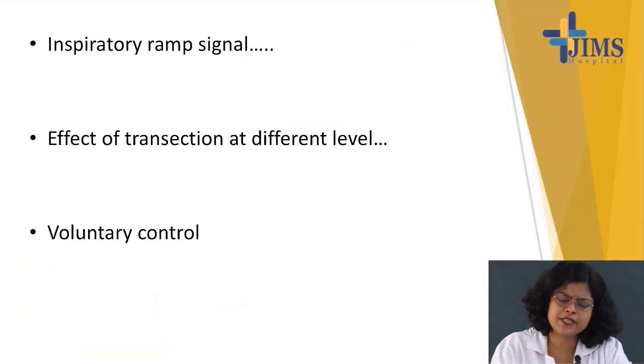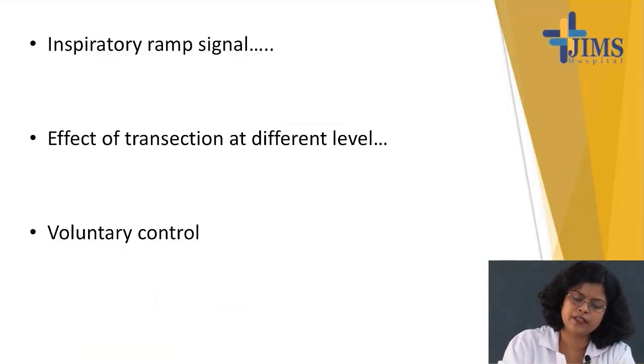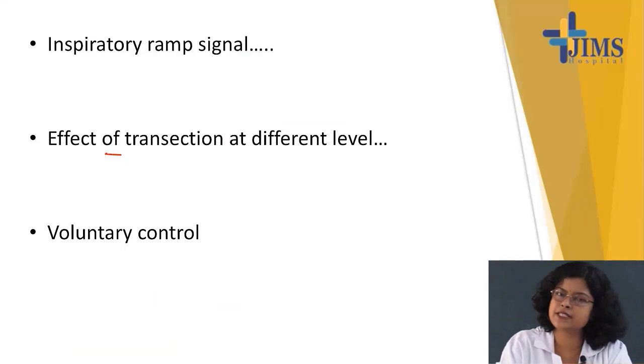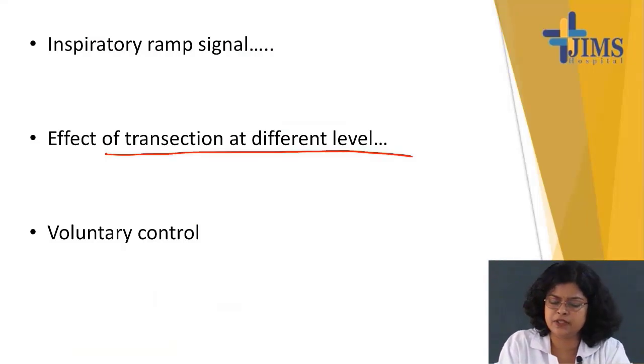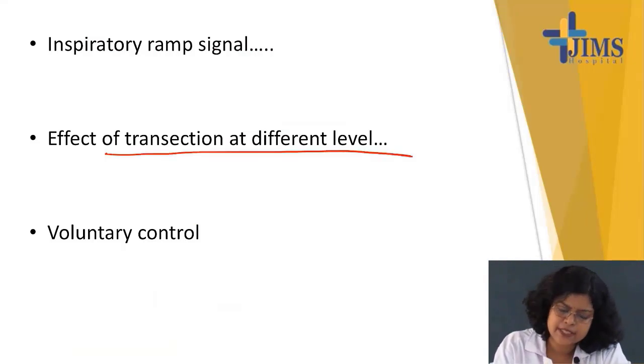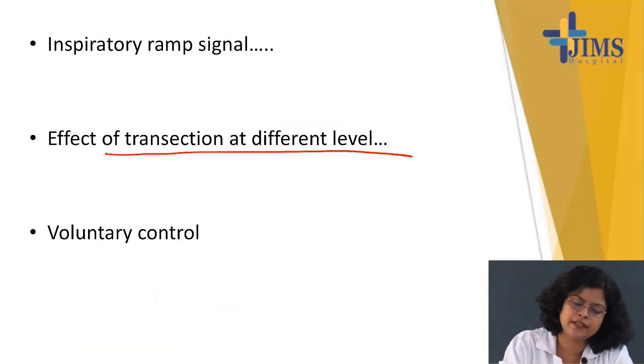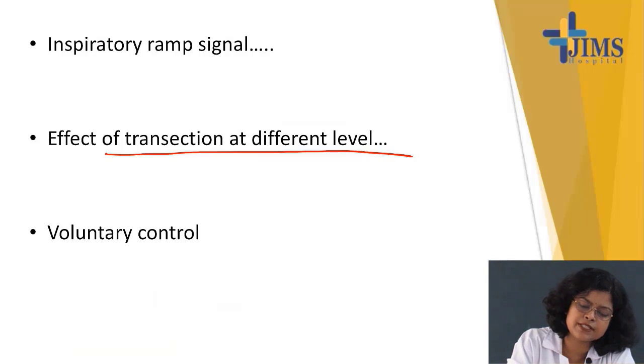Now, this inspiratory ramp signal, I think it has been taught in class. Now, another important thing is the effect of transection at different levels. What is that? I have said that these are the 4 respiratory centers. This is pneumotaxic center. This one here, there will be apneustic center. This is DRG. This is VRG.